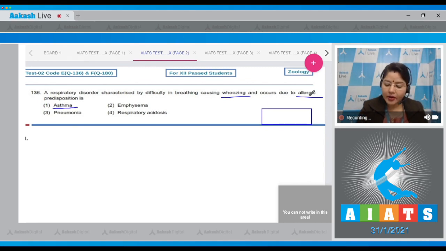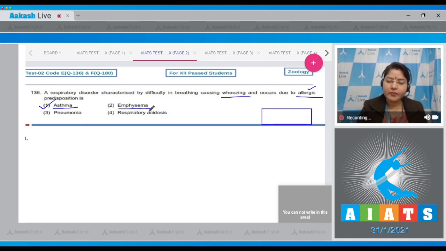Asthma is an allergic condition and it involves inflammation of bronchi and bronchioles and bronchospasm, leading to narrowing of airways, which results in difficulty in breathing, especially during expiration, and causes a wheezing sound also. So the correct answer to this question is option number 1. Let's see the other options also.